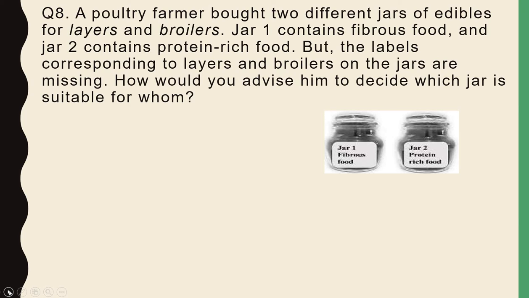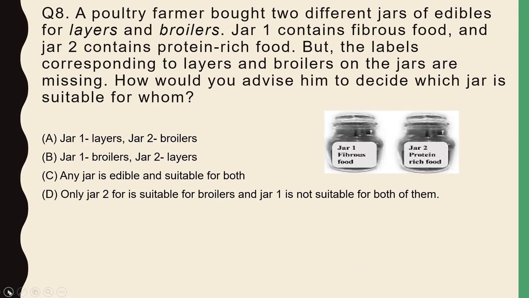So how would you advise him to decide which jar is suitable for whom? And the options are: option A, jar 1 layers and jar 2 broilers; option B, jar 1 broilers and jar 2 layers; option C, any jar is edible and suitable for both; and option D, only jar 2 is suitable for broilers and jar 1 is not suitable for both of them.